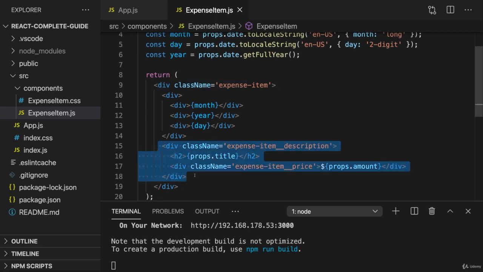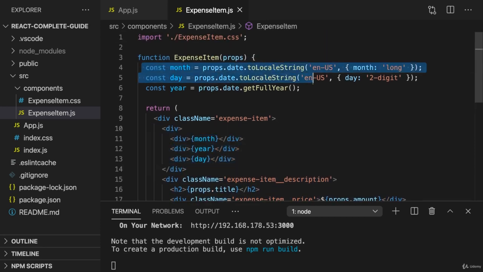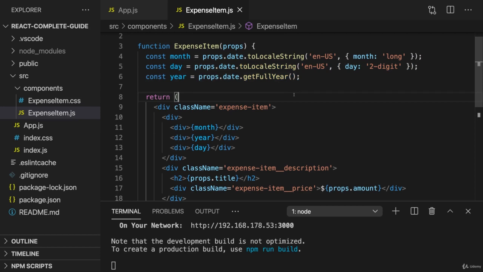As I said, there is no hard rule. But since for this calendar, we'll have a couple of helper constants and we'll have extra styles, I personally like to split this expense item component here into two components. The expense item component, which we already have, and then a new component for rendering this date in this calendar item look. And therefore, we're now going to create our second custom component.